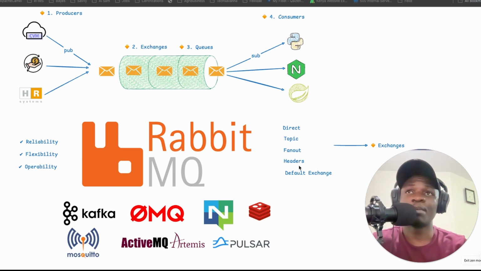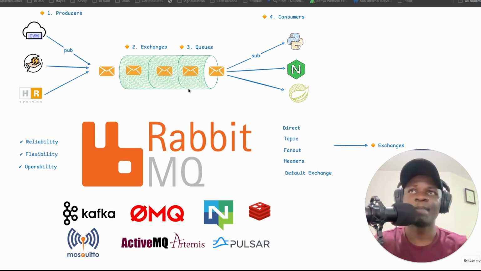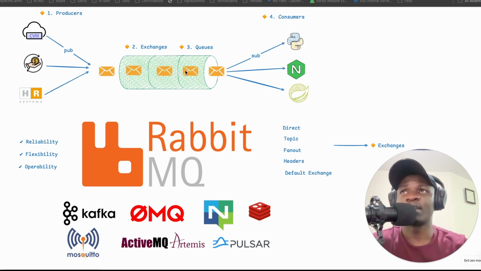Number two is the topic. This topic is like a wildcard for flexible routing. For example, you can have a wildcard so that all the messages in the exchange that have this particular format will be consumed by this particular client. So you can have a lot of clients picking from the topic depending on the routing key, with wildcard flexibility to be consumed by a number of services.